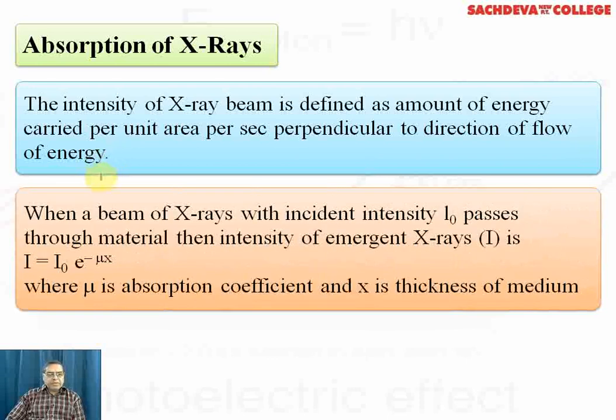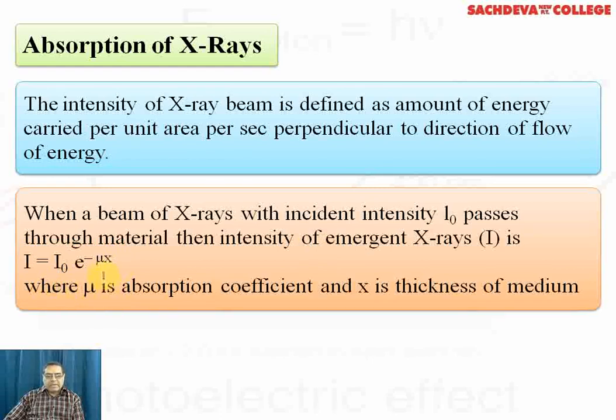When a beam of X-rays with incident intensity I naught passes through material, the intensity of emergent X-rays will be I, and the relation is given as I is equal to I naught e to the power minus mu x, where I naught is the intensity of the radiation falling on the plate, I is the intensity of radiation emerging out, x is the thickness of the plate, and mu is the absorption coefficient of X-rays.